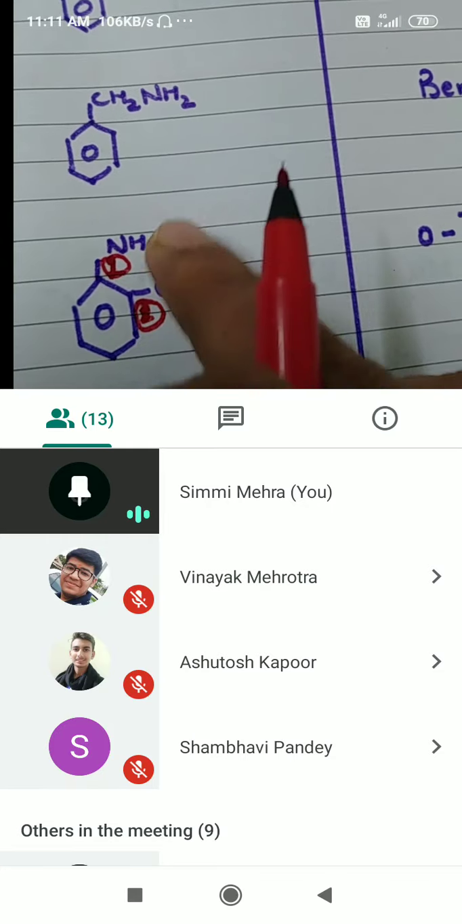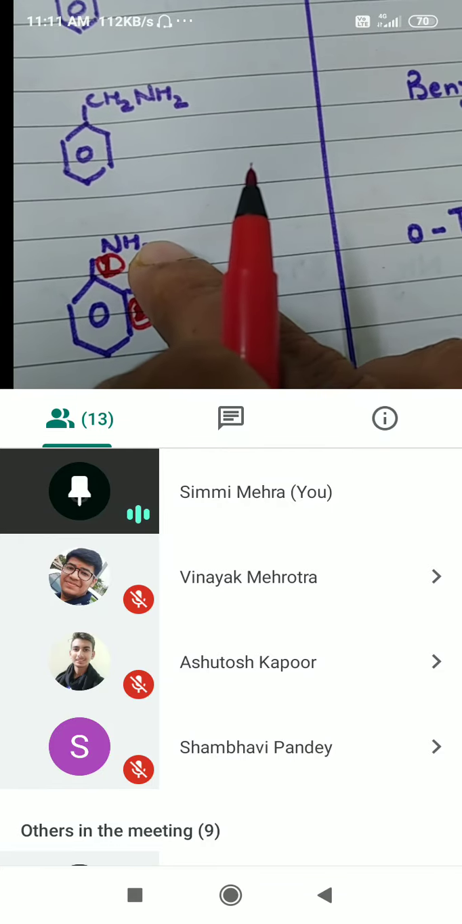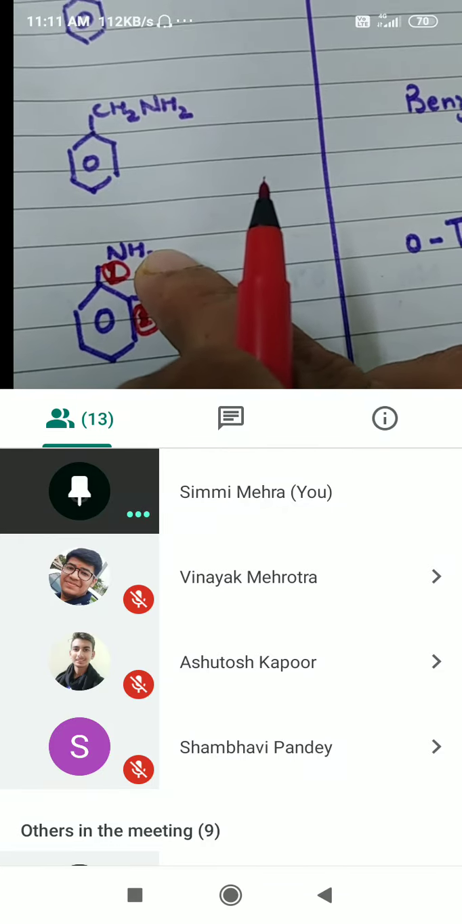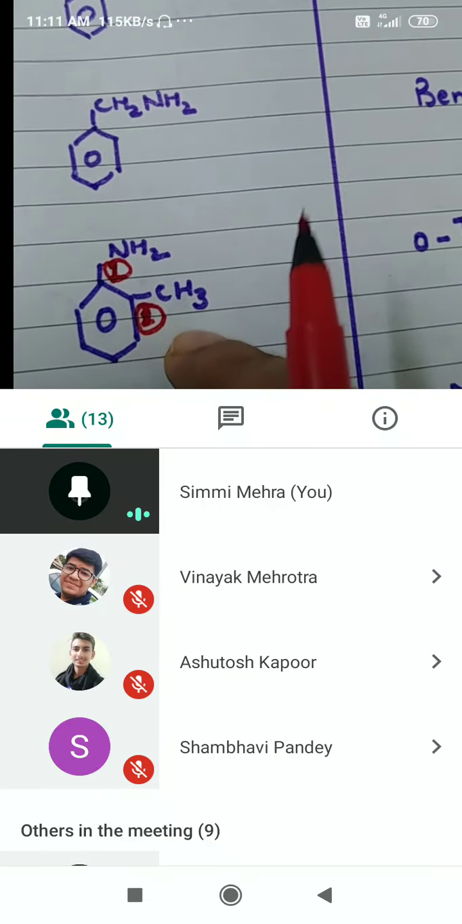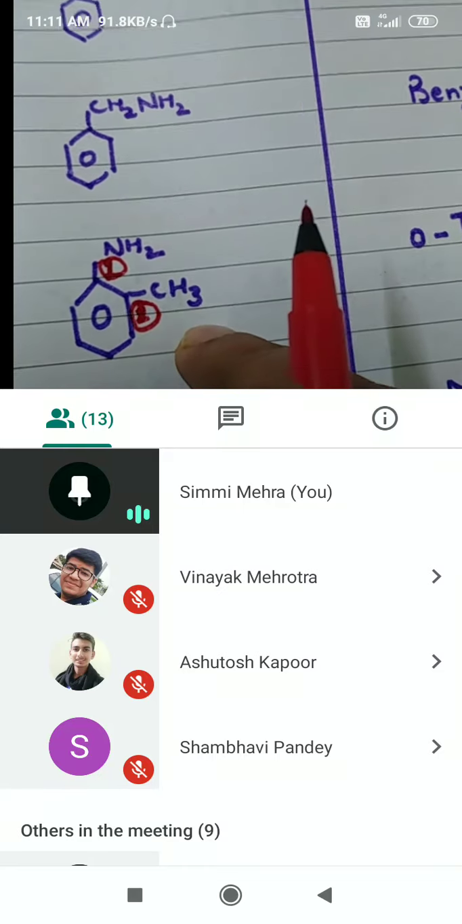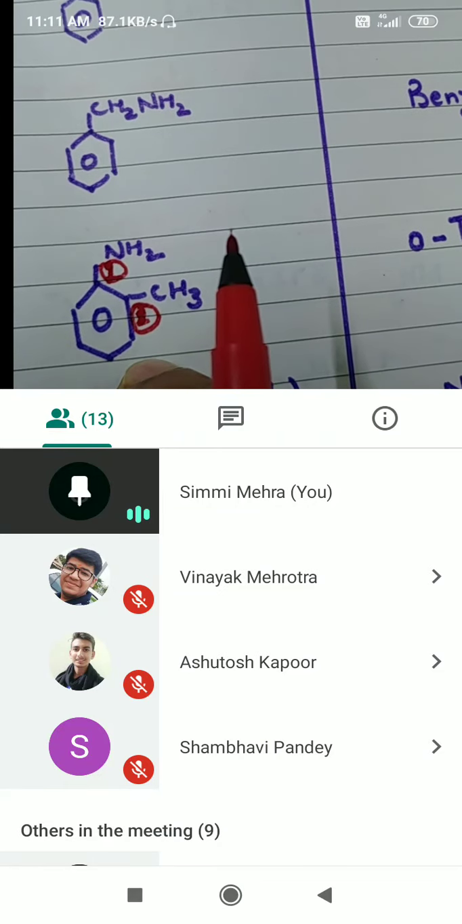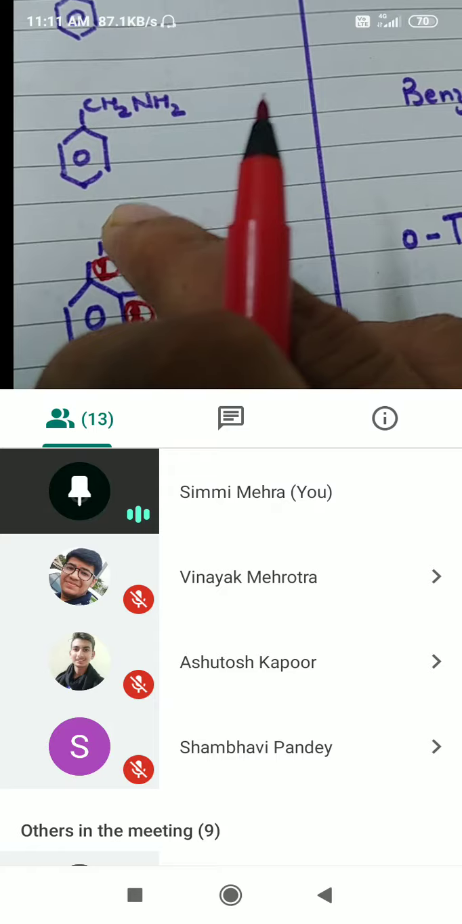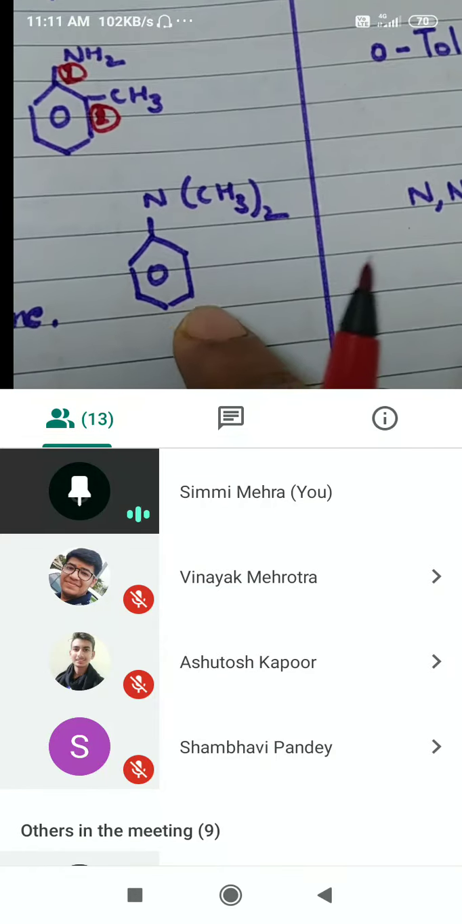2-amino toluene. Here NH2 is a substituent. And this is important. It is asked in nomenclature also in 1 mark question. CH3 will be your carbon atom number 1 and NH2 will be carbon atom number 2. Remember this.